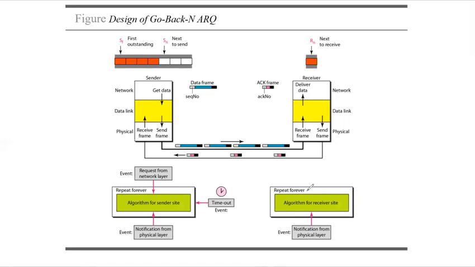So the receiver does not have to acknowledge each frame received. It can send one acknowledgement for multiple frames also. Now, when the timer expires, the sender sends all the frames together, right? Now we will see the diagram design of this go back N ARQ.